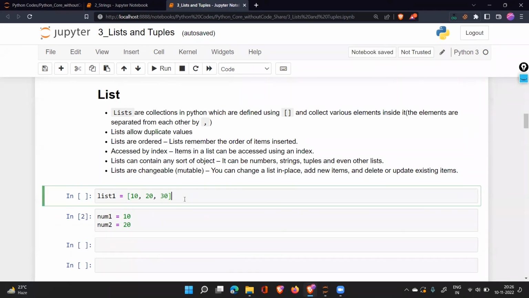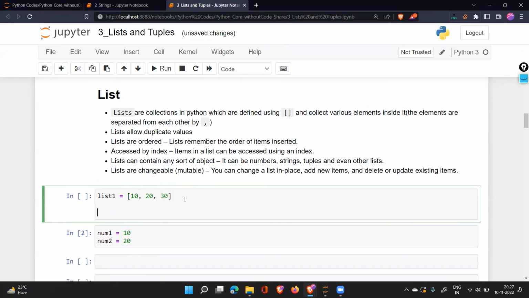And now, just understand that what is this list doing? List is a data type which will help you take multiple values together, multiple data you can combine together in a container, you can say. Correct? Now, this is a list.